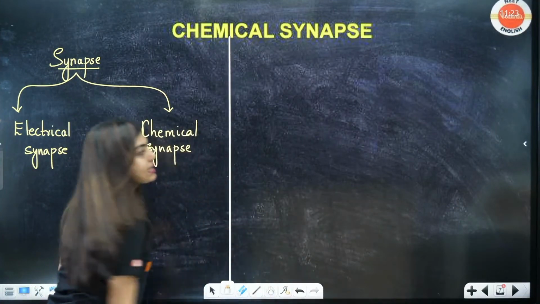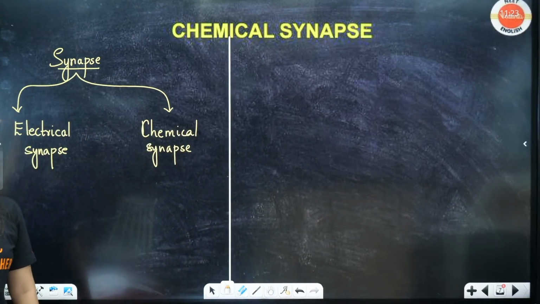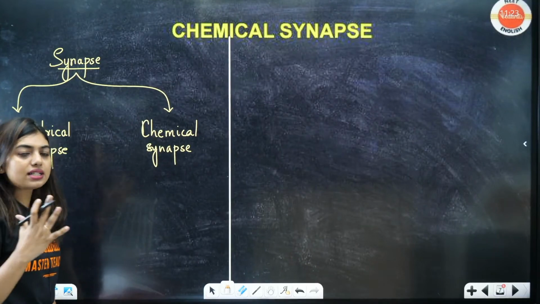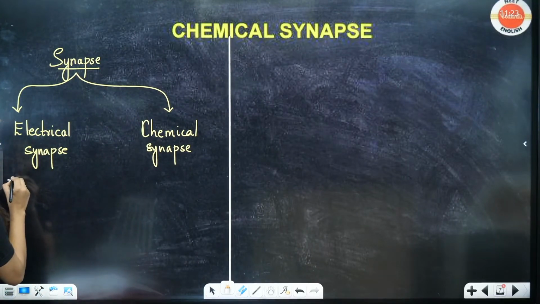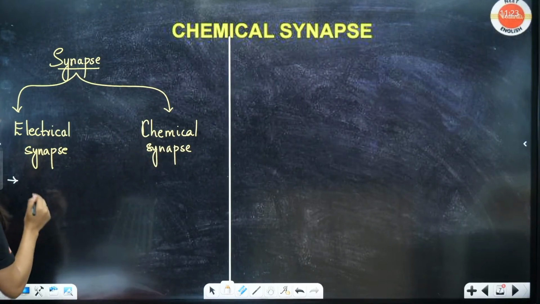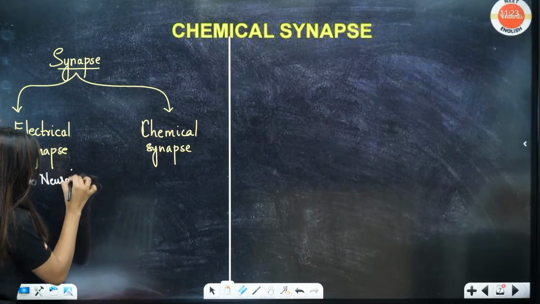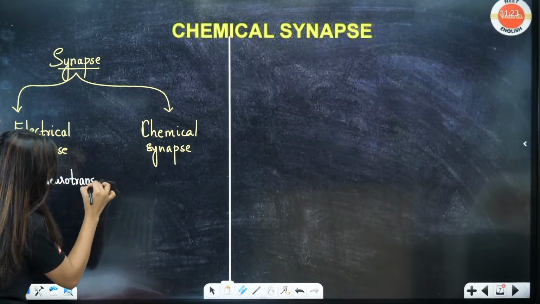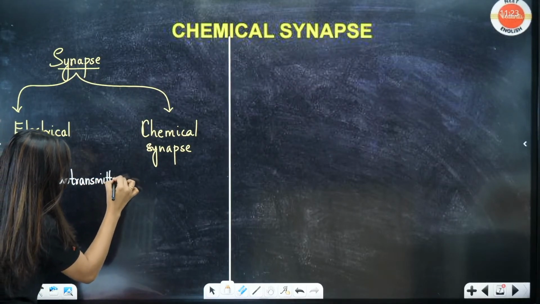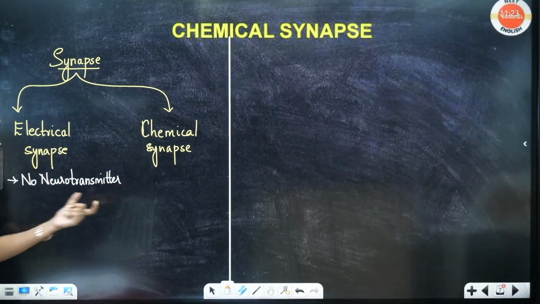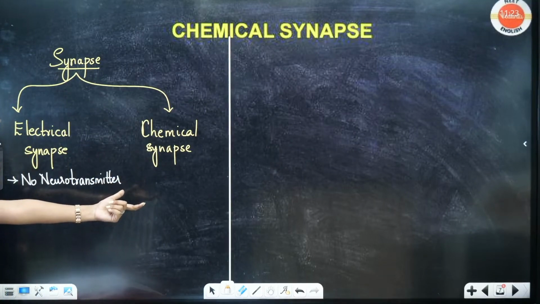Synapse, 2 types are there. What are they? Electrical, which is not very common. I'm writing only a few points, because a question has come from this topic, so you are aware that this is there and it's not very common. Chemical synapse, electrical synapse. Now students, give me each of you one point. Obvious understanding that here neurotransmitters will not be there, otherwise I would have called it chemical synapse, right? So first thing is they have no neurotransmitters. I'm writing very easy points, no neurotransmitters here. Obviously here transmitters are going to be there.